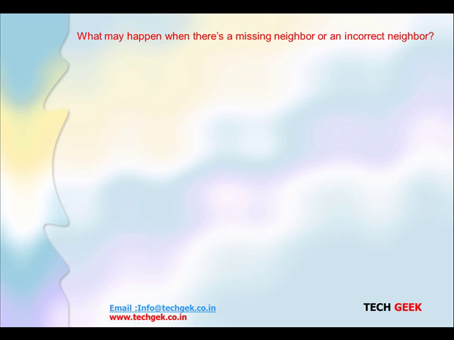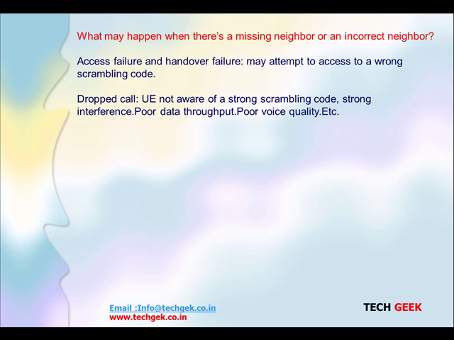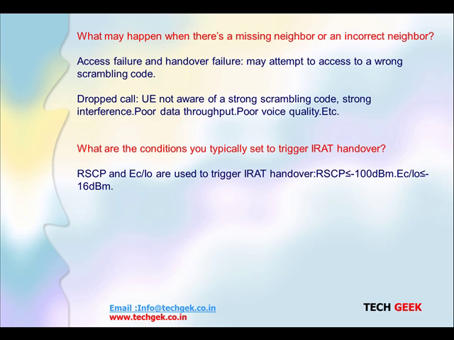What may happen when there is a missing neighbor or incorrect neighbors? If we have missing or incorrect neighbors, there may be access failure or handover failures, an attempt to access the wrong scrambling code, or there may be a dropped call. You are not aware of the strong scrambling code, so interference will also be there. So poor data throughput, poor voice quality, these are the things which happen when we have missing or incorrect neighbors.